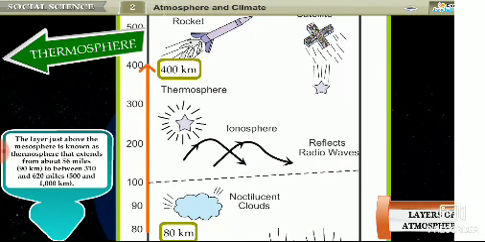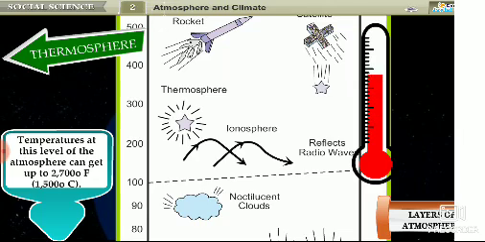Thermosphere. The layer just above the Mesosphere is known as Thermosphere. That extends from about 56 miles, that is 90 kilometers, to between 310 or 620 miles, that is 500 and 1000 kilometers. Temperatures at this level of the atmosphere can get up to 2700 degrees Fahrenheit or 1500 degrees Celsius.